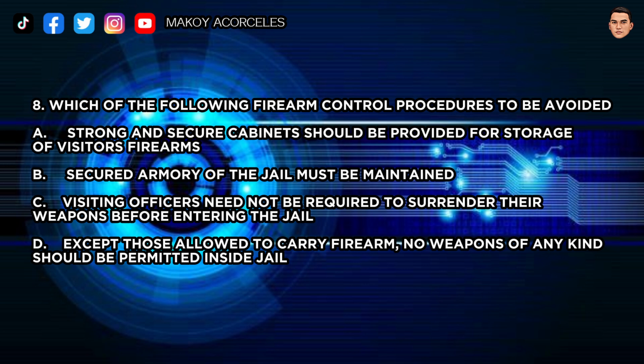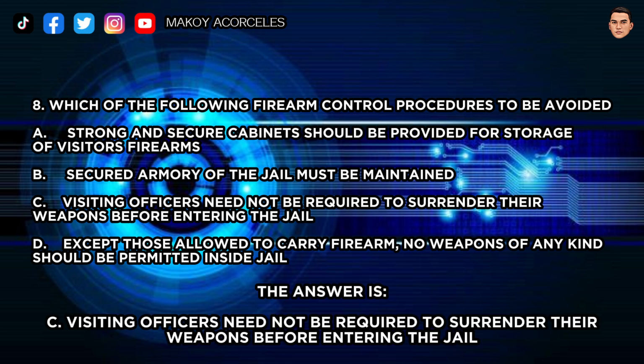D. Except those allowed to carry firearms, no weapons of any kind should be permitted inside jail. The answer is C. Visiting officers need not be required to surrender their weapons before entering the jail.